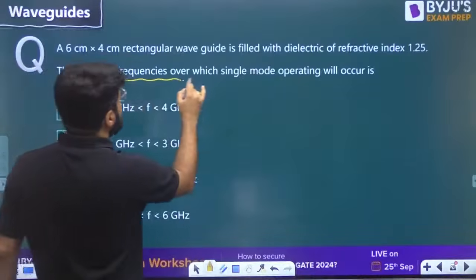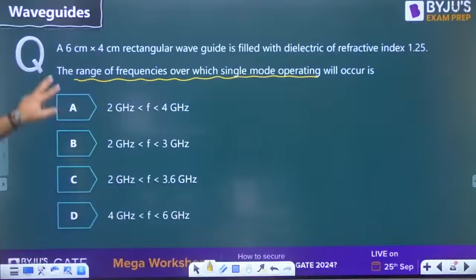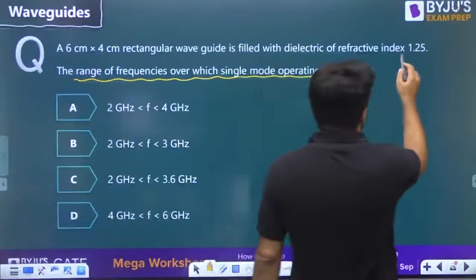Find the range of frequency for which single mode operation will occur. A 4 cm cross 6 cm rectangular waveguide is filled with a dielectric of refractive index 1.25.